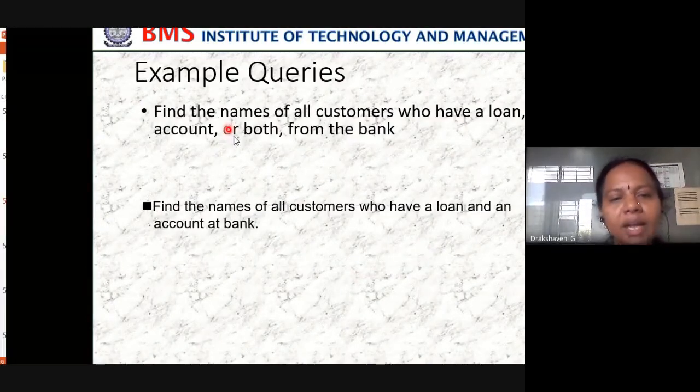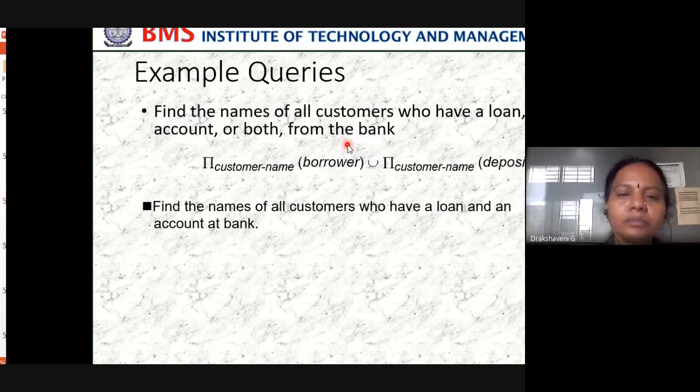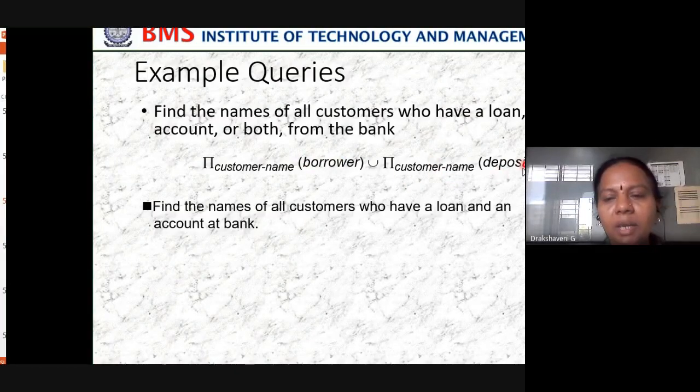In the same way, find the names of all customers who have a loan, an account, or both from the bank. So what do we write here? We have to write what we want, name. From which table? Borrower table. And even in the depositor table we have a customer name. So combine both. Find the names of all customers who have a loan or an account or both from the bank.